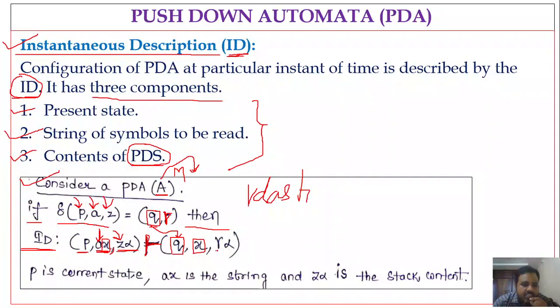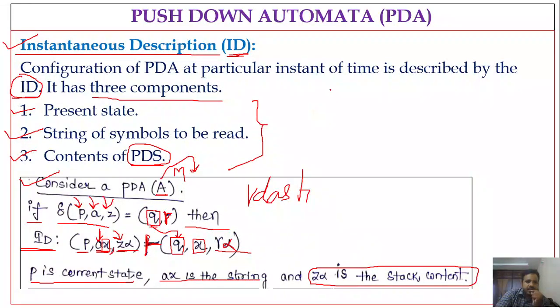So what is the stack content? It becomes gamma alpha. This is how we write the instantaneous description. If you observe, P is the current state, AX is the string that we are processing, and Z alpha is the stack content.